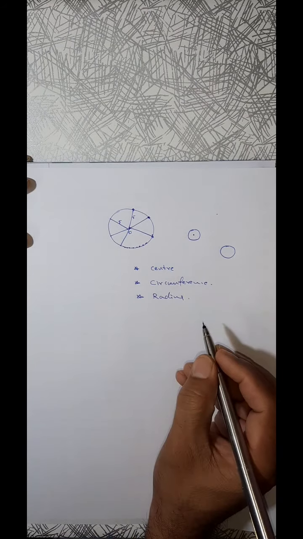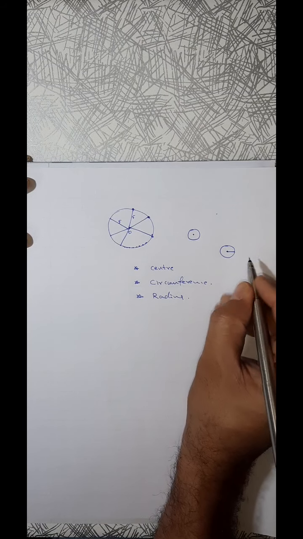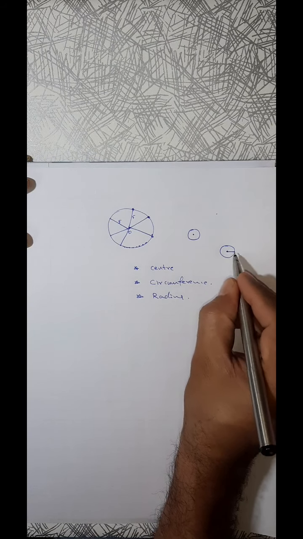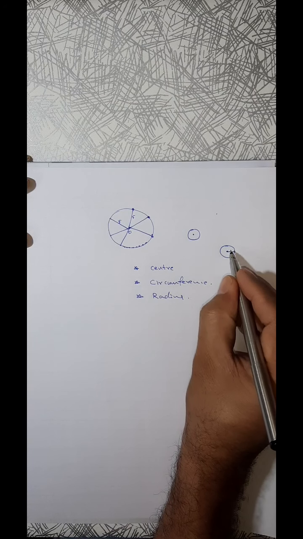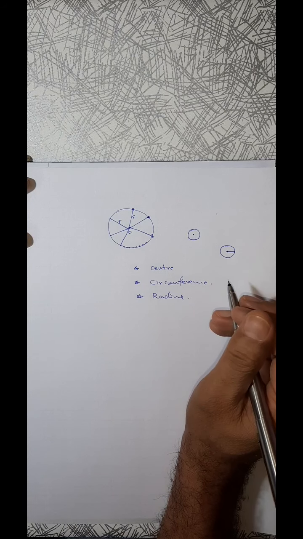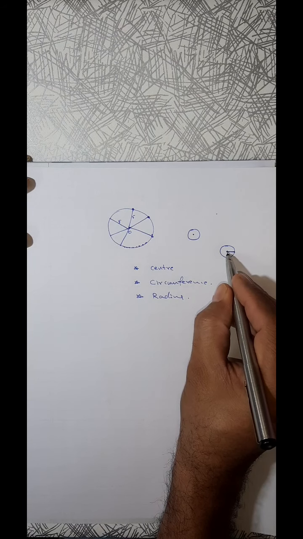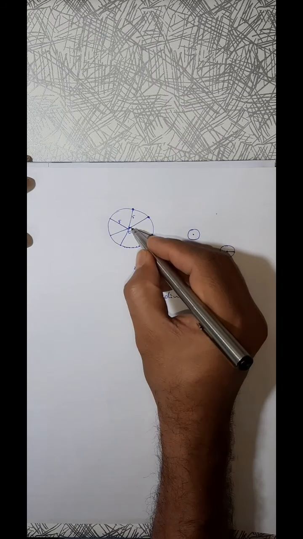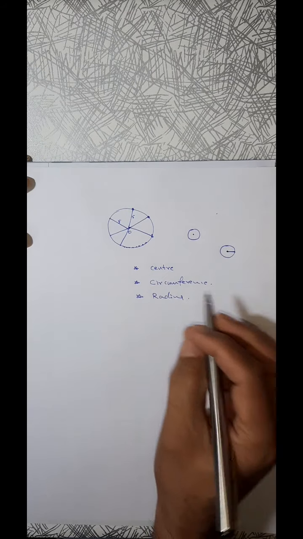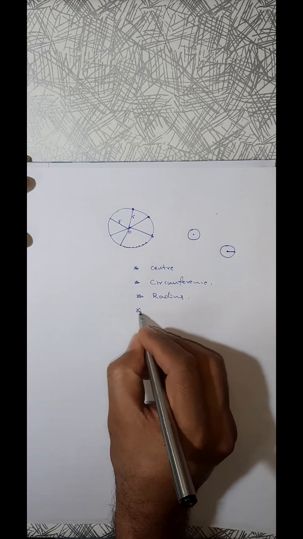What is the meaning of radius? Line segment joining center with any point on the circle. Center with any point on the circle is called radius. That length is called radius. In both aspects we say. Sometimes we say the line segment joining center with any point. This is a radius, all these are radius. That distance is also coming under the radius. Diameter.